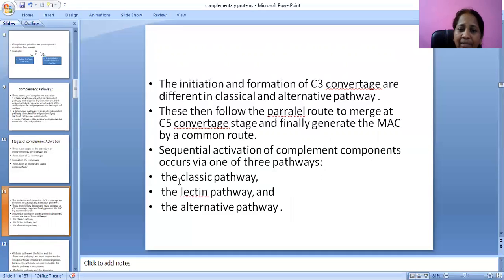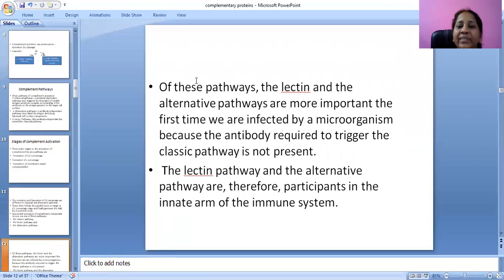Classic pathway, lectin pathway, alternative pathway. Of these pathways, the lectin and the alternative pathways are more important the first time we are infected by a microorganism, because the antibody required to trigger the classic pathway is not present. These are the pathways that matter when we first get infected by the antigen or microorganism, bacteria, virus, etc.